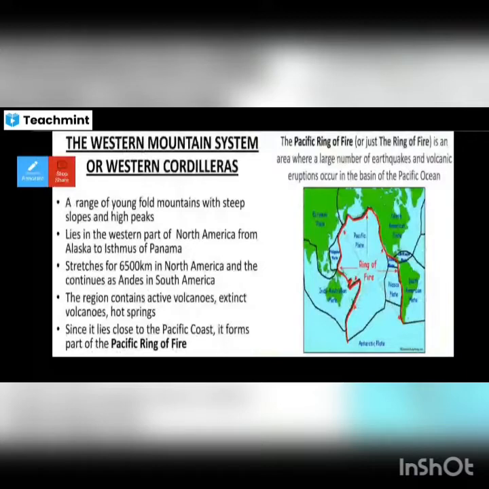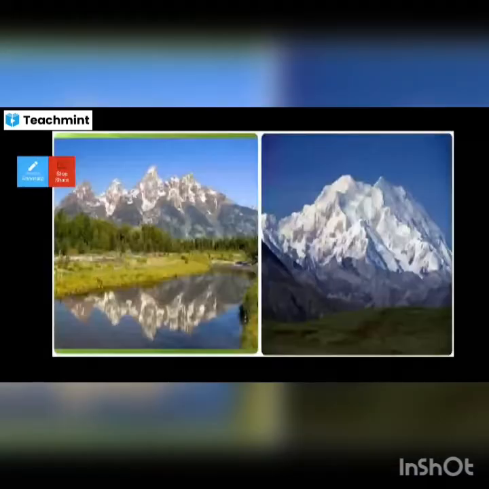The Pacific Ring of Fire is an area where a large number of earthquakes and volcanic eruptions occur in the basin of the Pacific Ocean. They are given in the picture, you see where the Ring of Fire is. So the Western Cordilleras and the glaciers pictures we can see there.